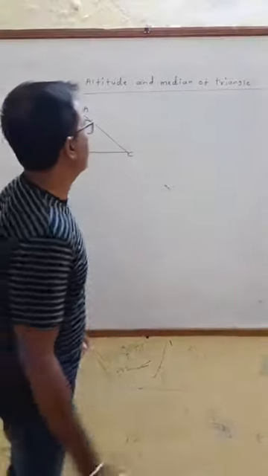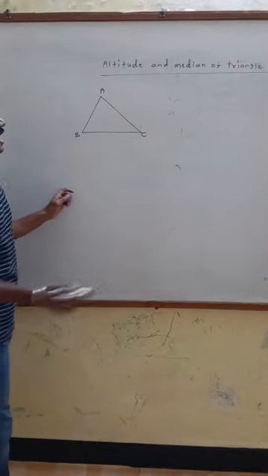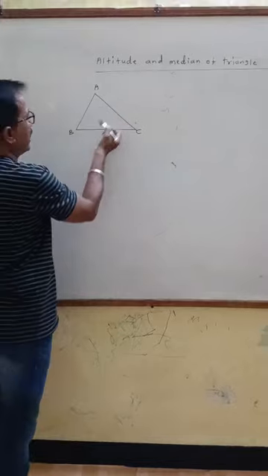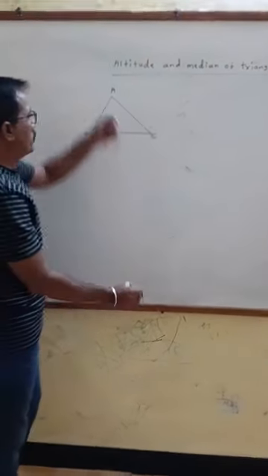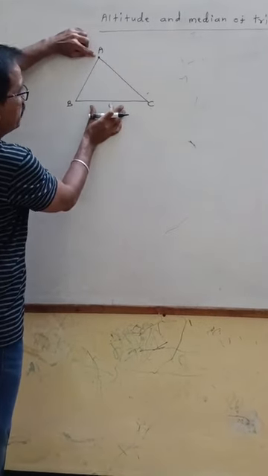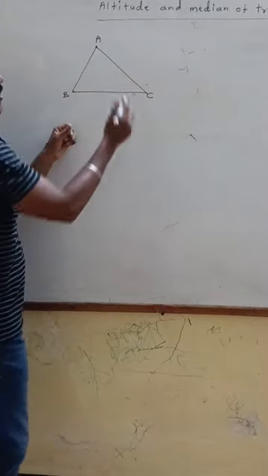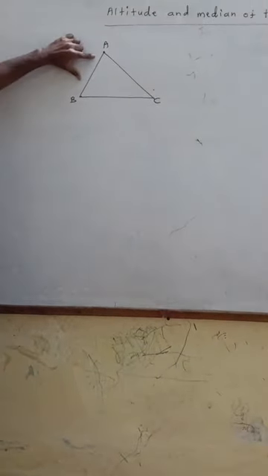Today we are going to learn altitude and median of triangle. For a triangle there are three vertices, three sides and three angles. For vertex A, opposite side is BC. For vertex B, opposite side is AC, and for vertex C, opposite side is AB.